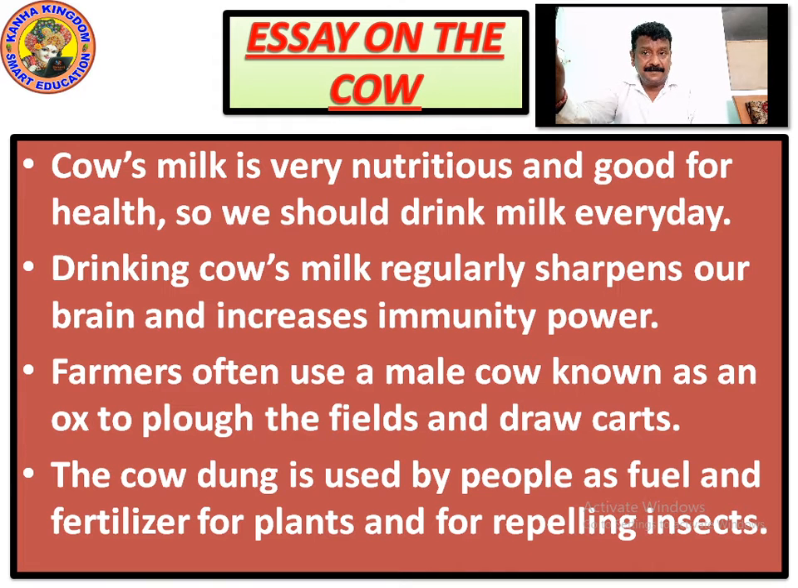So these are all the uses of cow's milk and cow's dung, and how the ox is used by farmers. These are all the points of the essay. Please write it down properly and memorize it. All the points given are in regard to the cow, cow's milk, the ox, and their usage for mankind. It is very useful for mankind and it is very sacred. Please write it down.